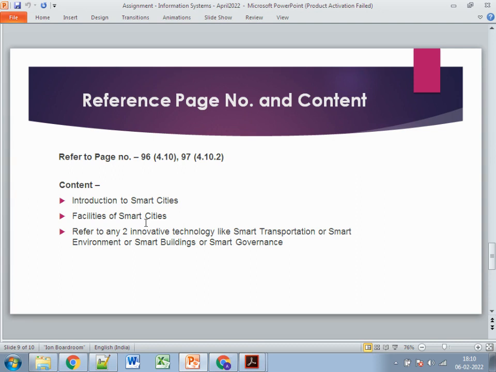Again, make sure the limit is 500 words. Do not try to make it 400, or up to 550 is acceptable. Don't exceed 550 words. So just keep it crisp and short. This is applicable for the third question, third A and third B. So this is all about the assignment questions, and we discussed certain content for the various questions for the information systems subject.